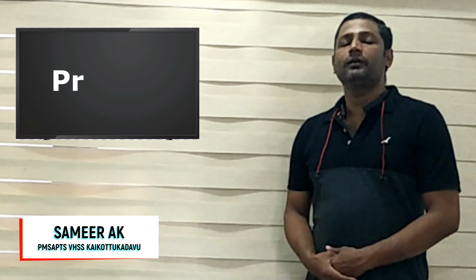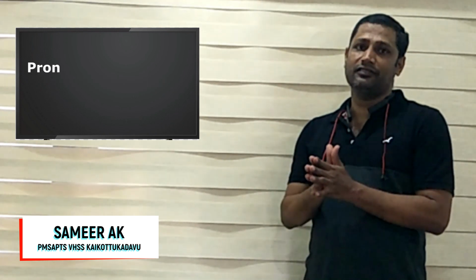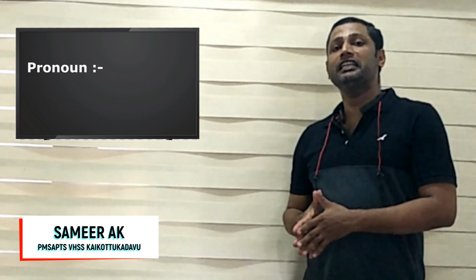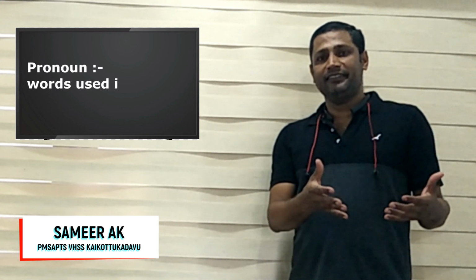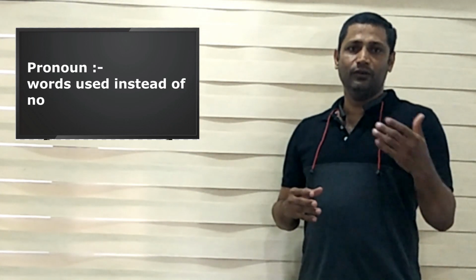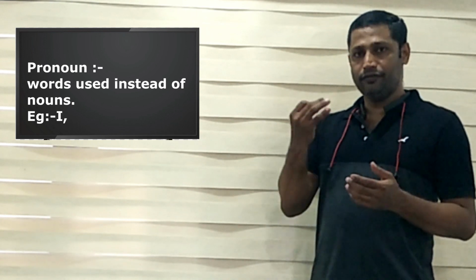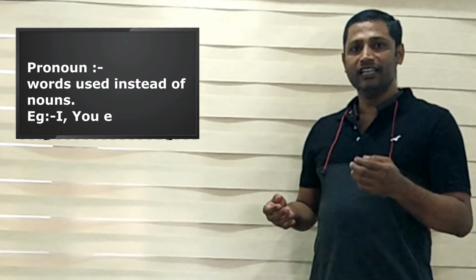Next we discuss pronoun. Pronoun means word used instead of noun. How many pronouns are there? We normally use 7 pronouns. Which are they? I, you, they, we, she, he, it.